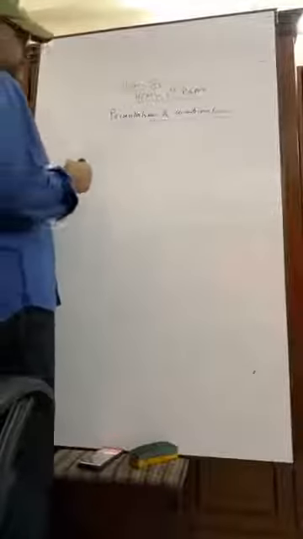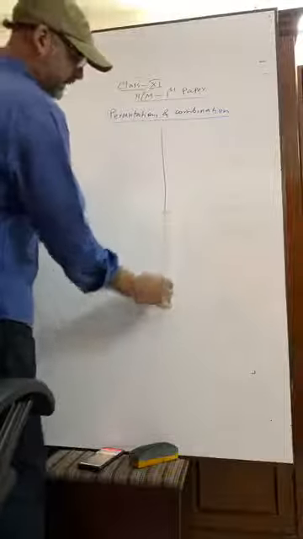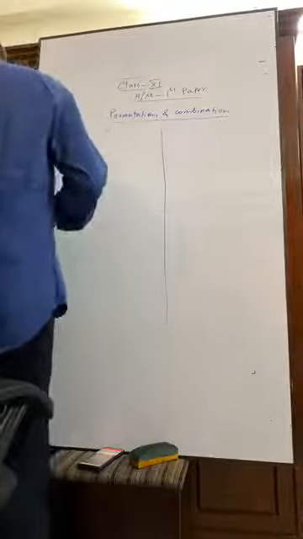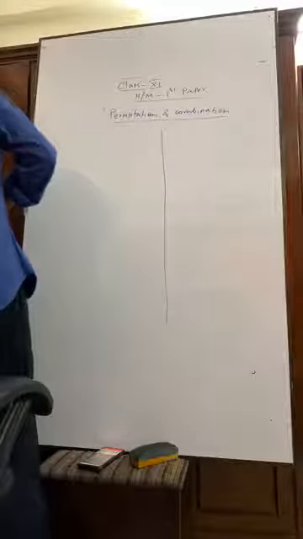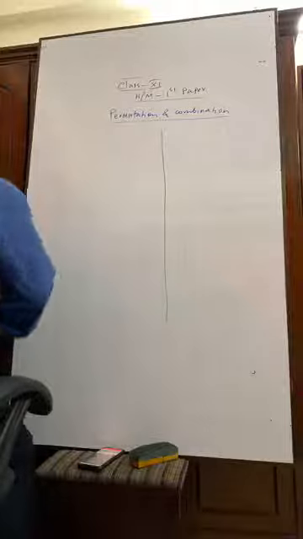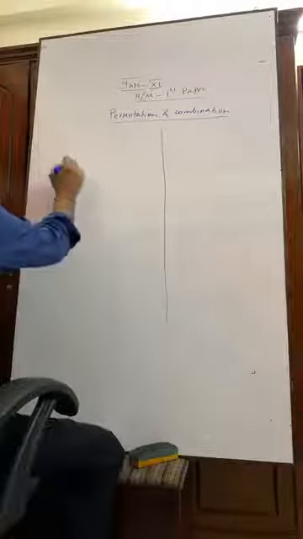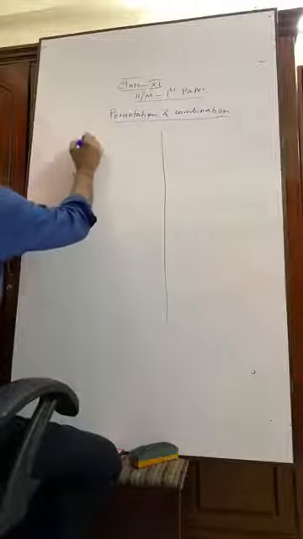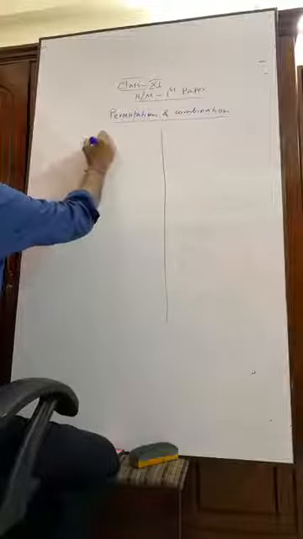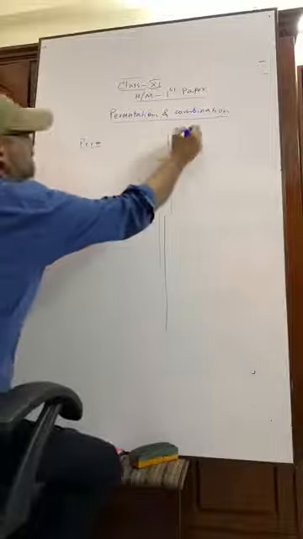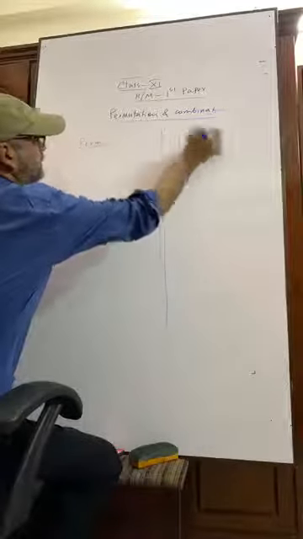Permutation and combination. Again, some other difference. This is permutation. It is combination. Okay.